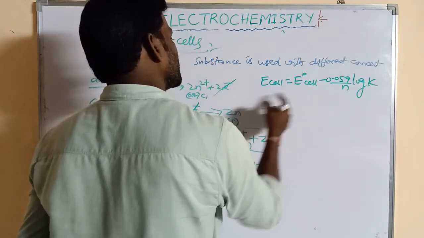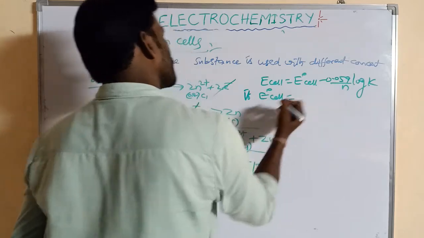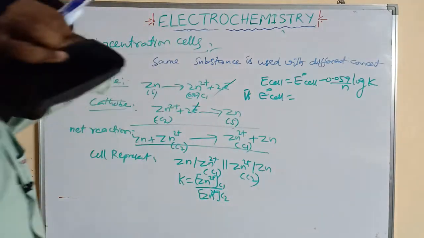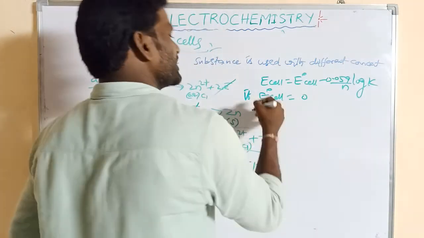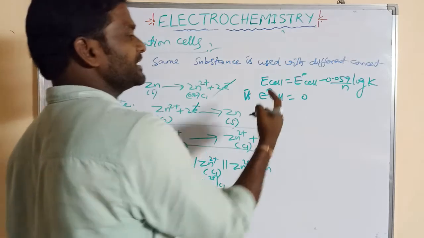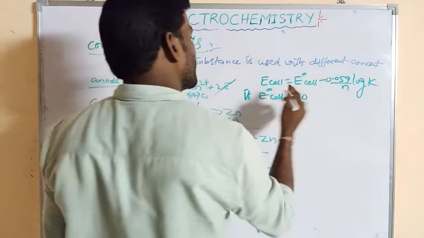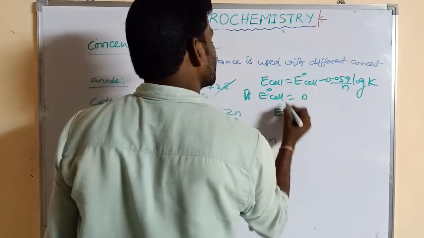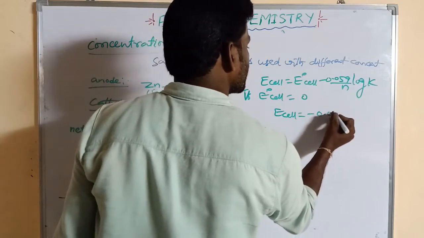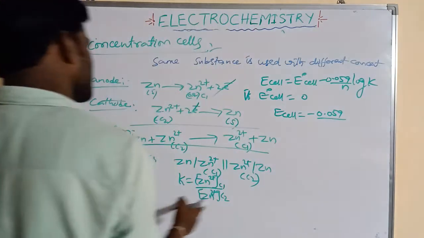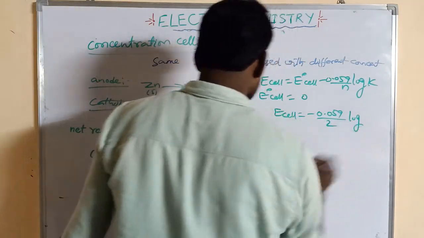So for concentration cells, E naught cell is equal to 0, because both concentrations are the same, that means 1 molar, so its standard electrode potential is 0. In this case, how to write the equation? E cell is equal to 0 minus 0.059. This is a galvanic cell, and 2 electrons are involved. Log, what is the K value?